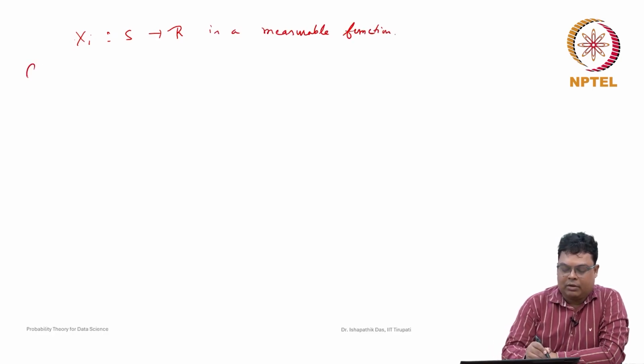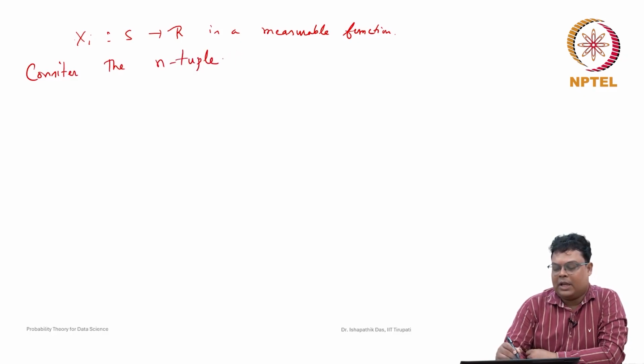Then if you consider the n-tuple, for simplicity we write it, but it is a vector, we write it as a column.